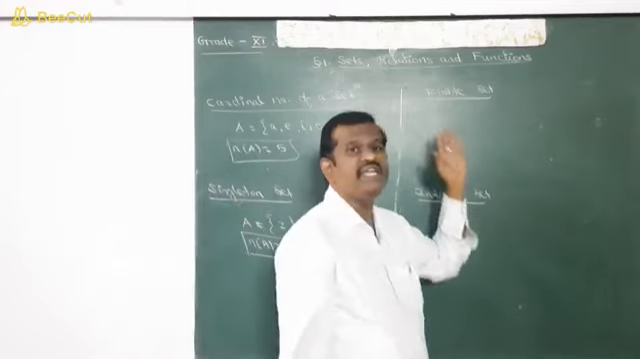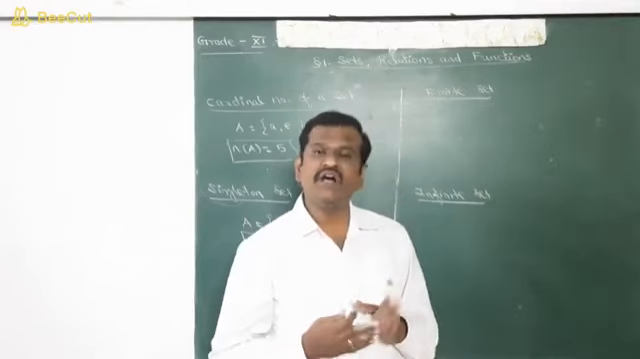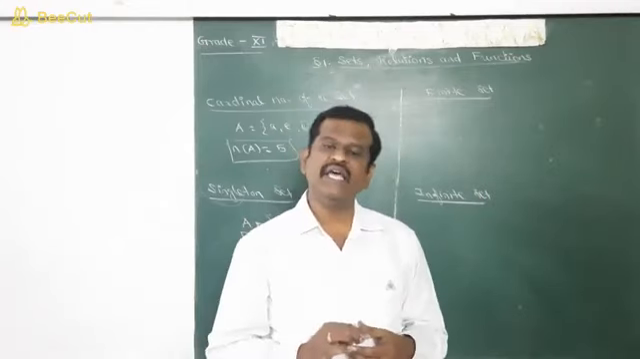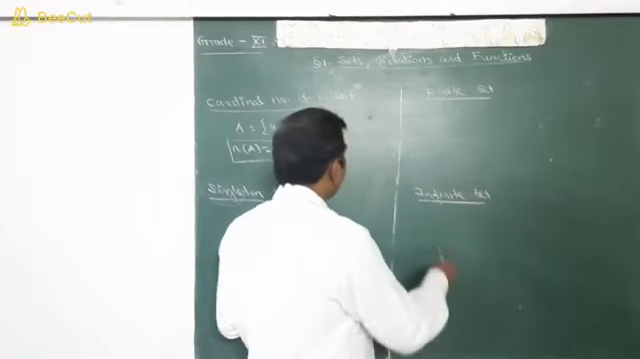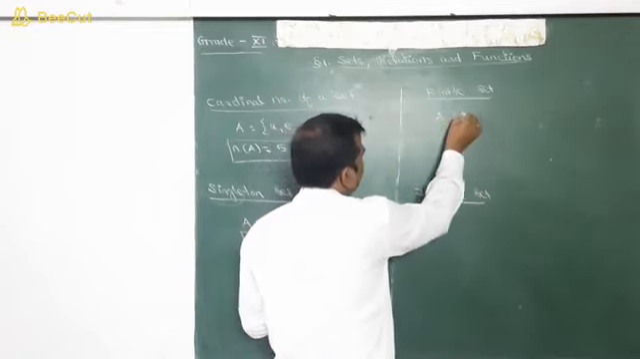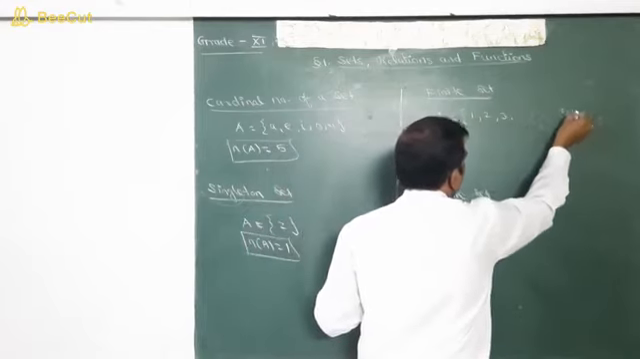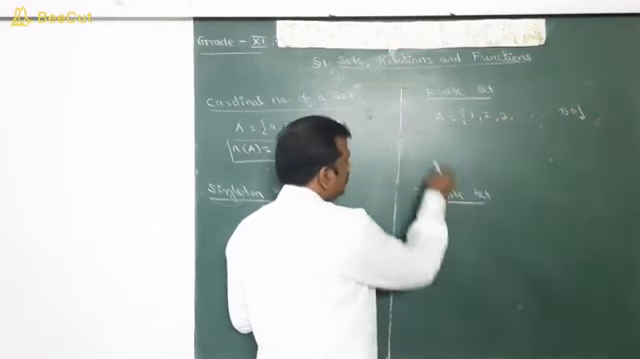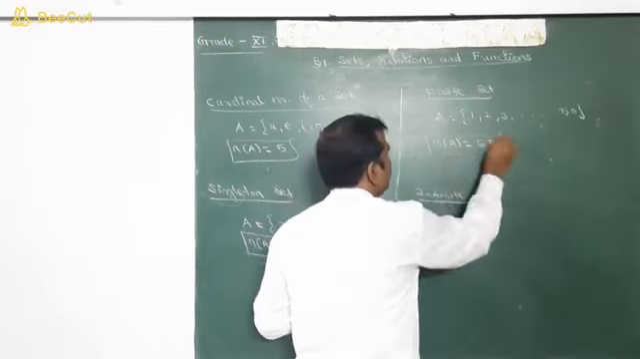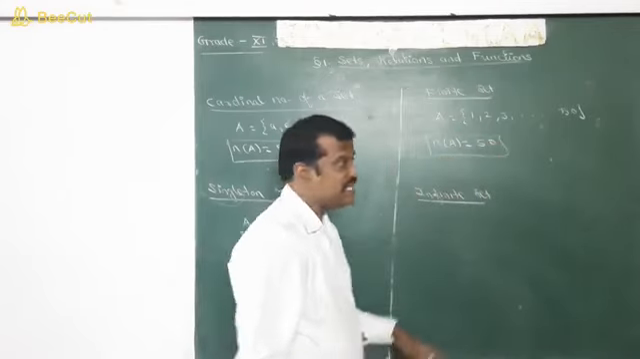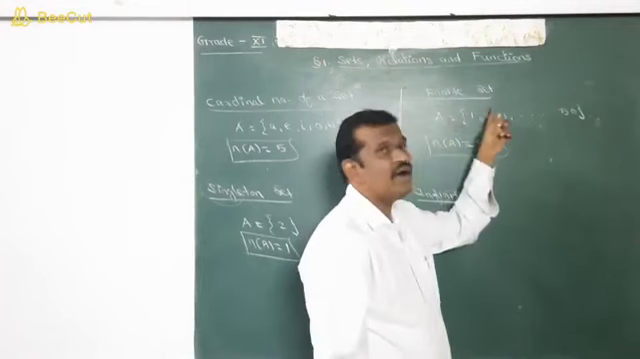Next we move on to finite set. What do you mean by finite set? If a set contains a finite or countable number of elements, then that particular set is called a finite set. Say for example, set A is equal to {1, 2, 3, etc. up to 50}. So now n of A is how many elements? 50 elements are there. If the number of elements in a set is countable or finite, then that set is called a finite set.